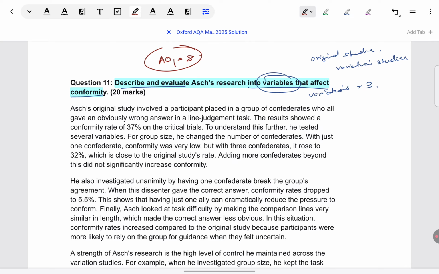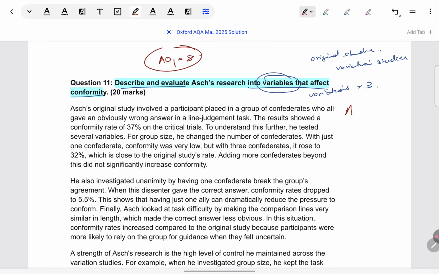In findings, to reach the topmost band, it's not easy on an essay to get the full 20 marks. You will have to give exact quantitative findings again, percentages again. This paper is repetitive in nature. The Milgram variations they took initially, now they've taken Asch's variations, can't help it. For both, you have to follow more or less the same approach. Exact quantitative findings and then general implications, conclusions. So that is what I can say for AO1.